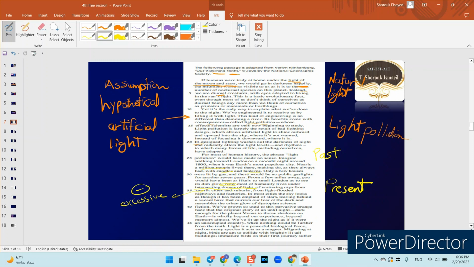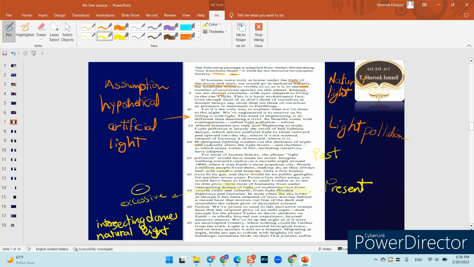Okay, overlit cities and suburbs from light flooded. The word flooded is actually negative too. So I have two negative words. Okay, highways and factories. In most cities, the sky looks as though, and so on. Okay, what does he mean by intersecting domes of light? Does he mean here natural light?